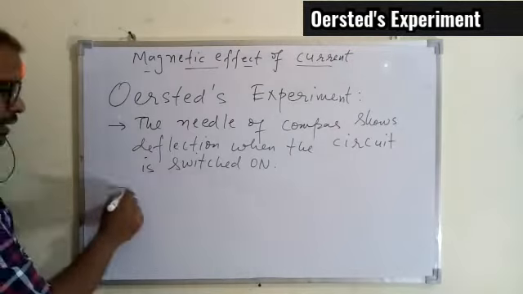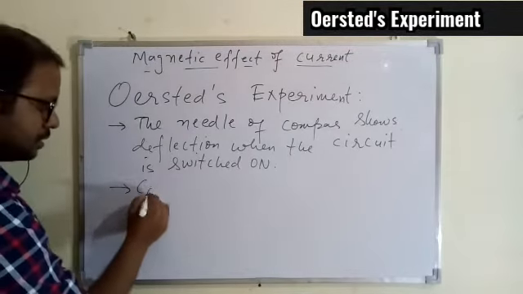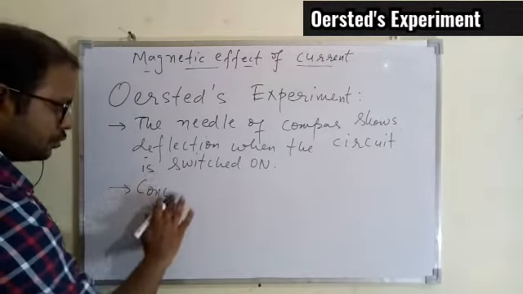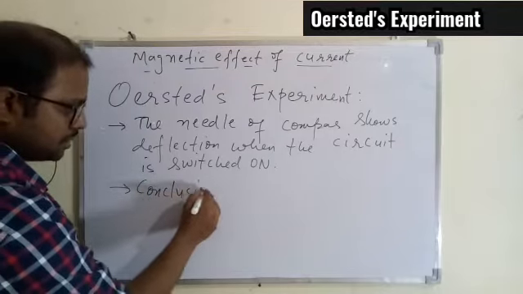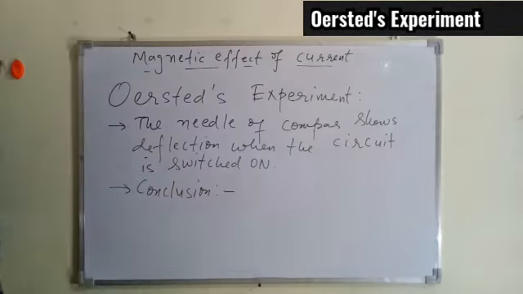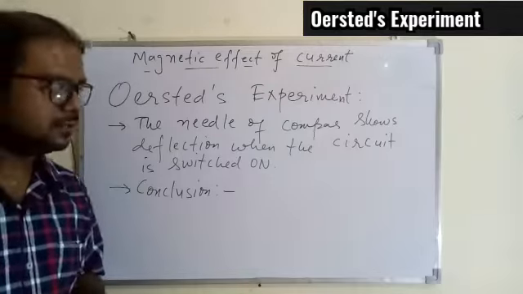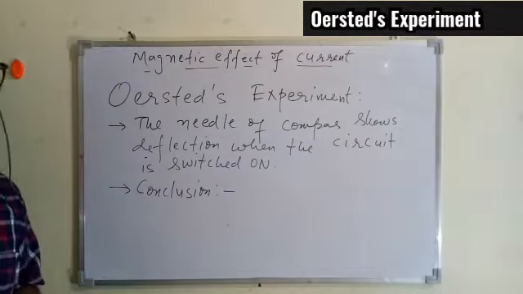So what we conclude from here, the conclusion is the wire must be behaving as a magnet when the current is flowing through it.